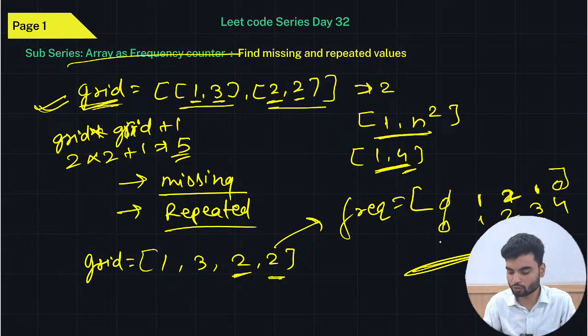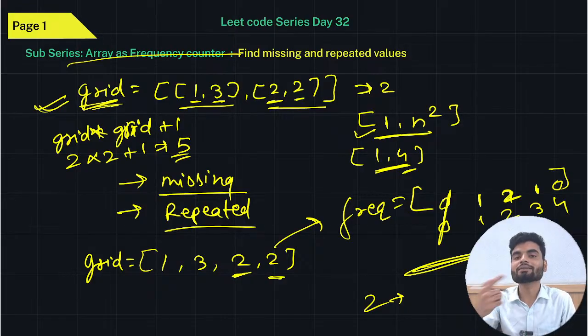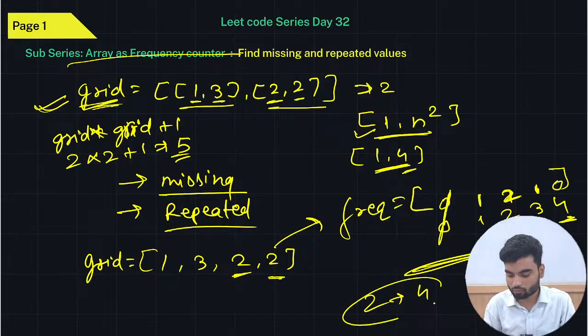Anyhow you will ignore this 0. Why? Because you have values from 1 to n square, so 0 is not important here. What is important is, whatever index will have value as 2, that is repeated. So 2 is the value which is repeated. And again, whatever index will have value as 0, that is missing. So 4 is missing, right? Yes or no? So you will have your output.